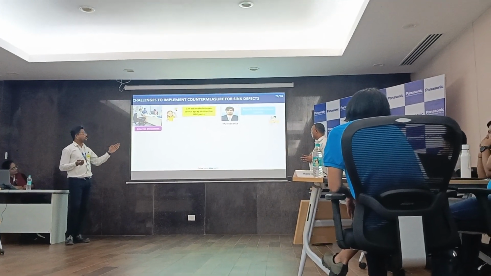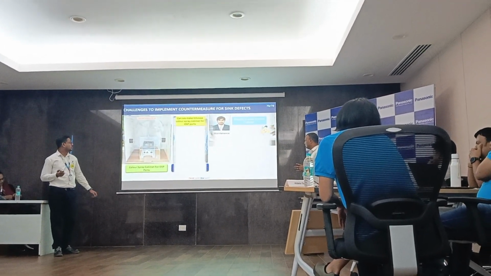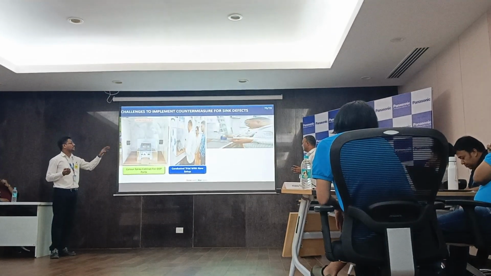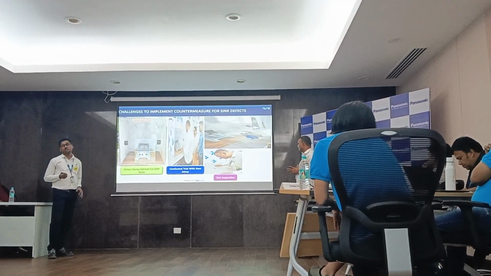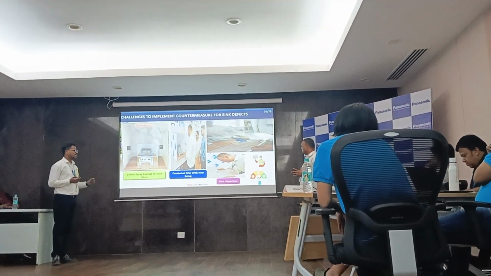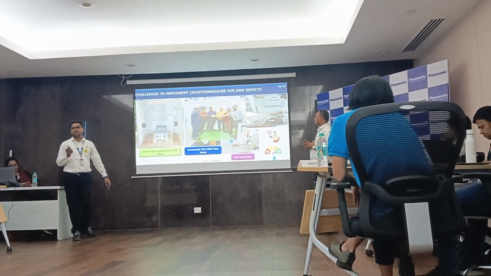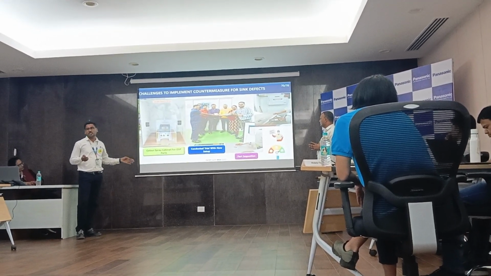Then we sent our proposal to the maintenance team and they developed the color spray cabinet for the OSP part. And we took the trial. We put the cover plate in the jig and applied the color spray as shown in the video. After that, we did a visual inspection of the cover plate. No sink mark issue was observed. Sir, it's a closed cabinet, so there is no safety issue and our customer is also happy. Thanks to the maintenance team for the innovative color spray cabinet they developed for us in a very short time.